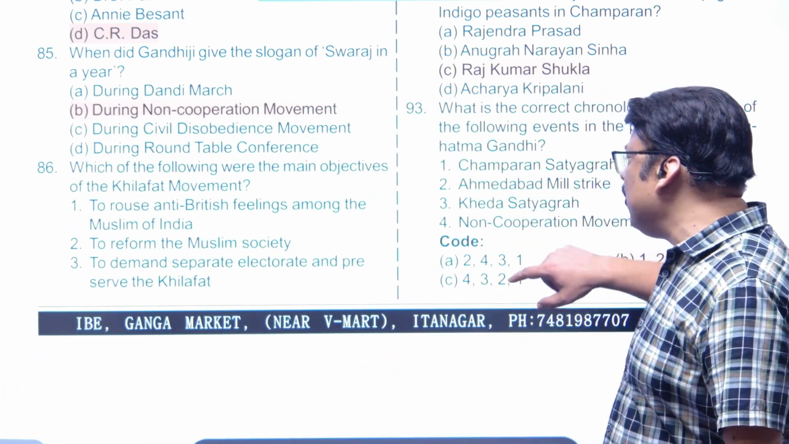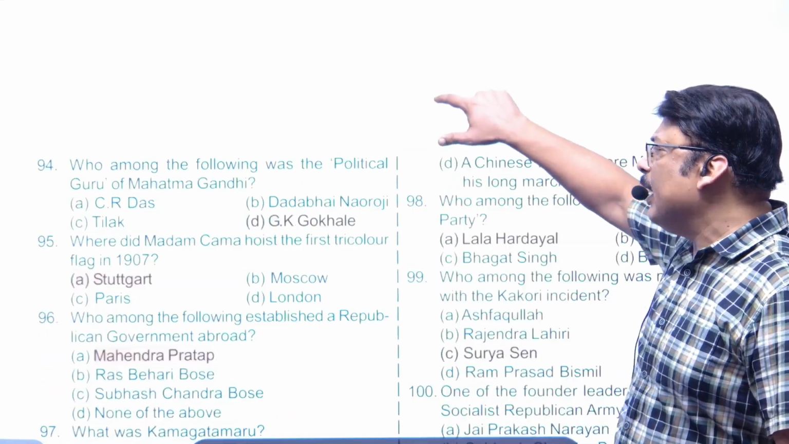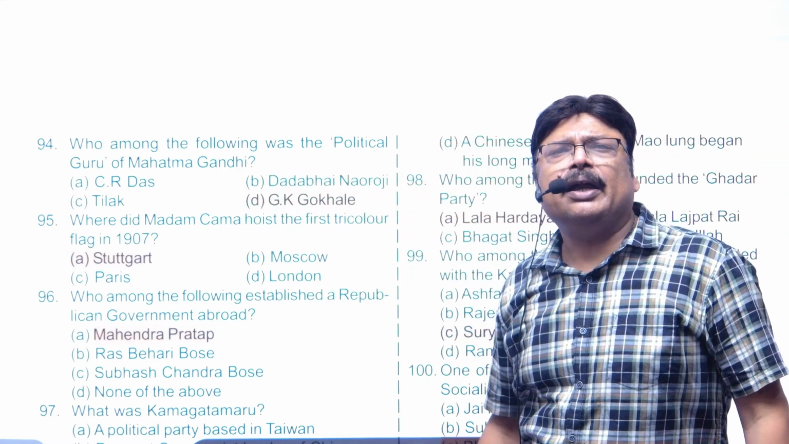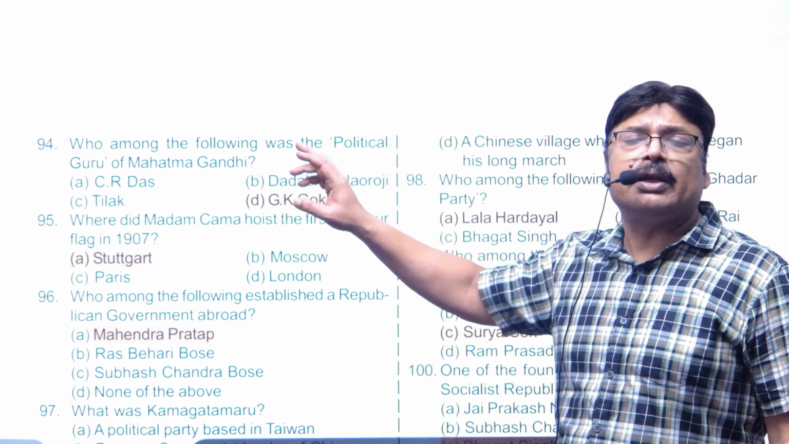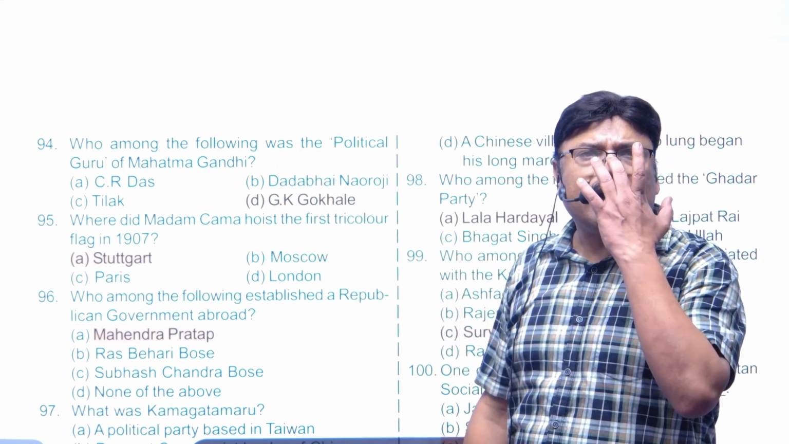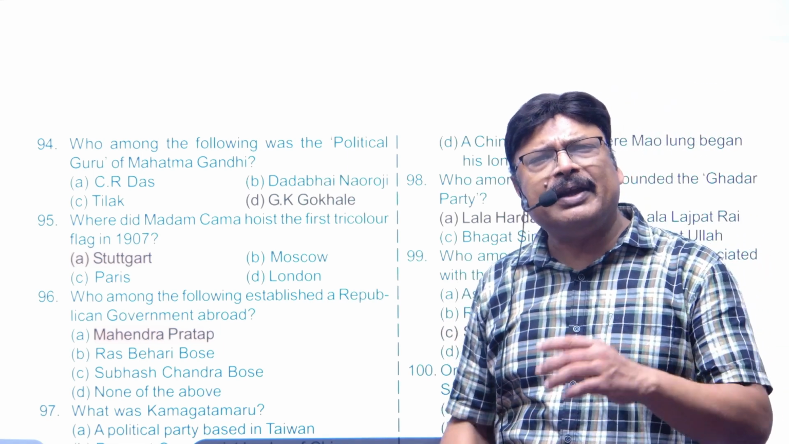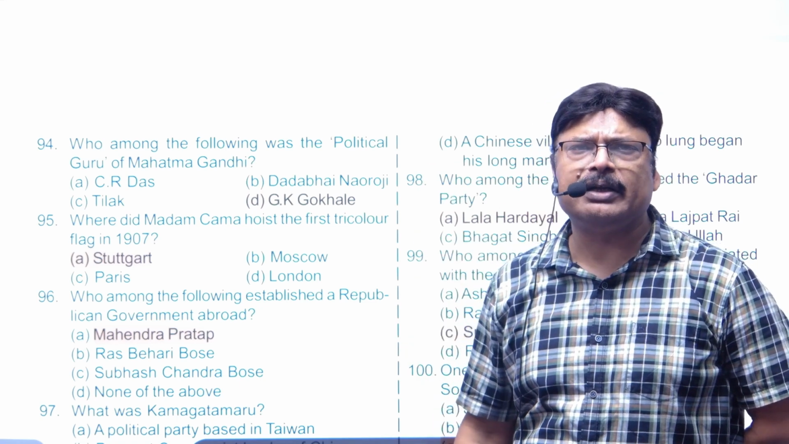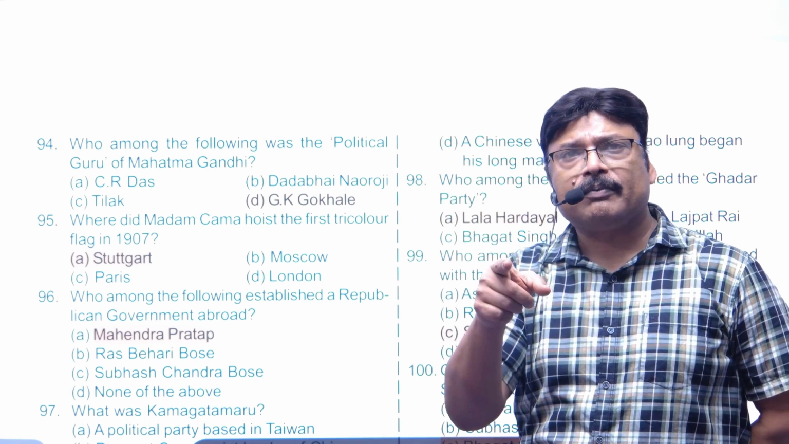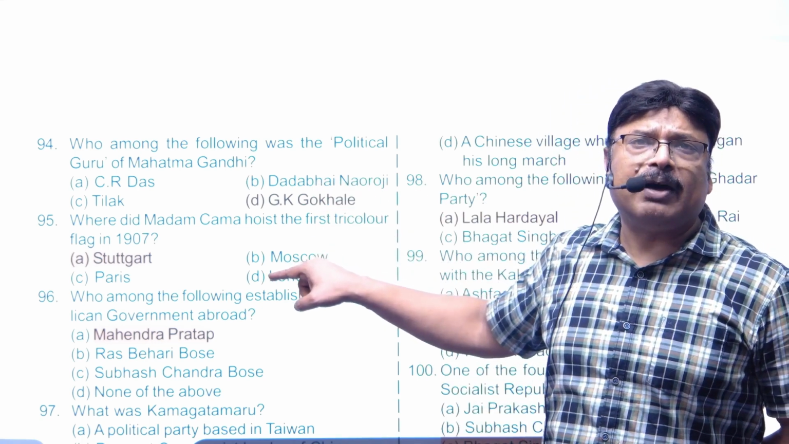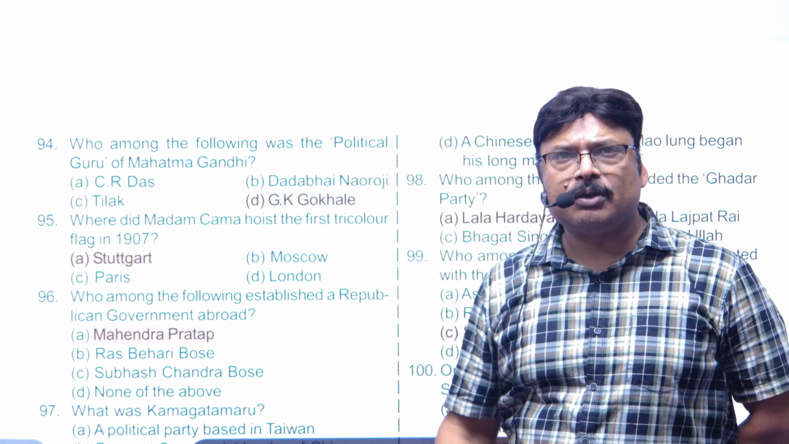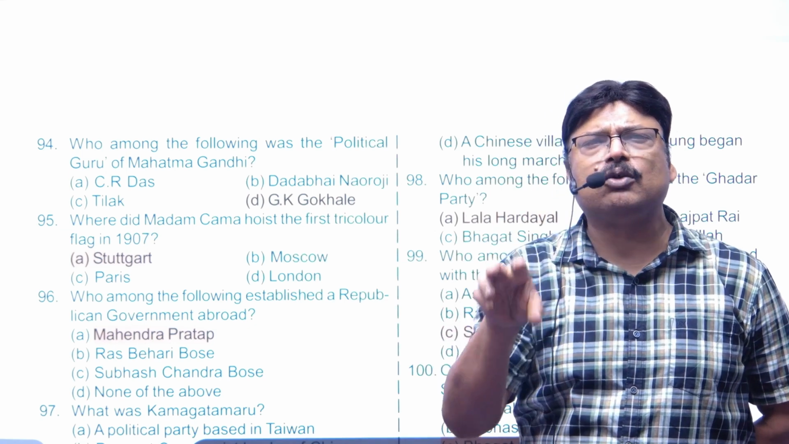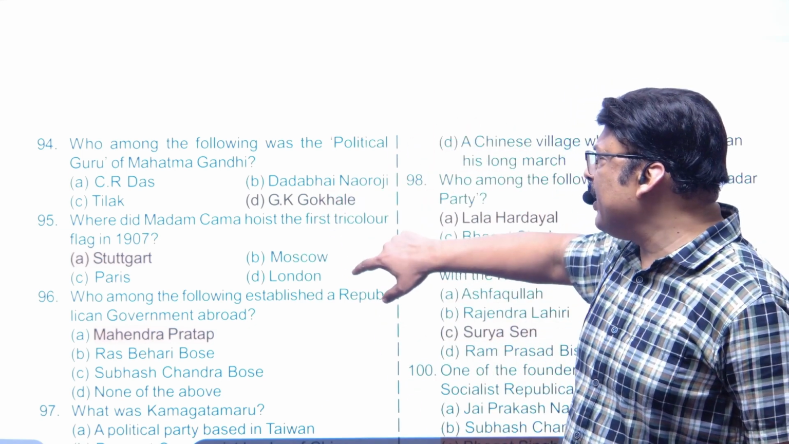Now, again, we will move on to the final 7 questions, and these are: who among the following was the political guru of Mahatma Gandhi? And obviously, it was Gopal Krishna Gokhale. Gokhale became his political guru when Gandhi went to South Africa, and there Mahatma Gandhi recognized him as a political guru. The political guru of Gopal Krishna Gokhale was Mahadev Govind Ranade. So, Ranade was the political guru of Gokhale, and Gokhale was the political guru of Mahatma Gandhi.